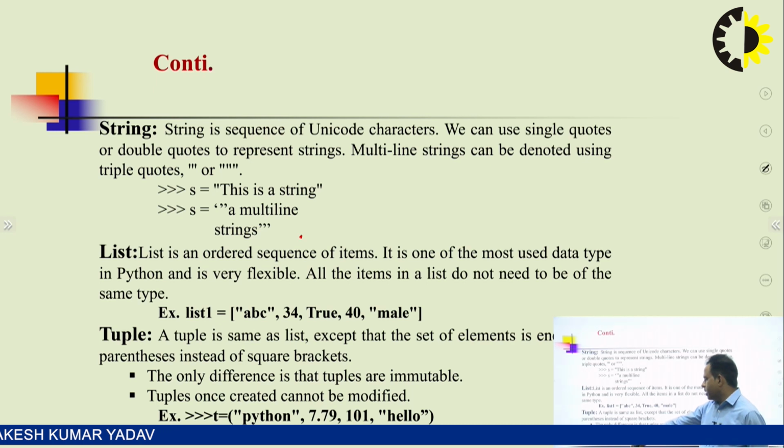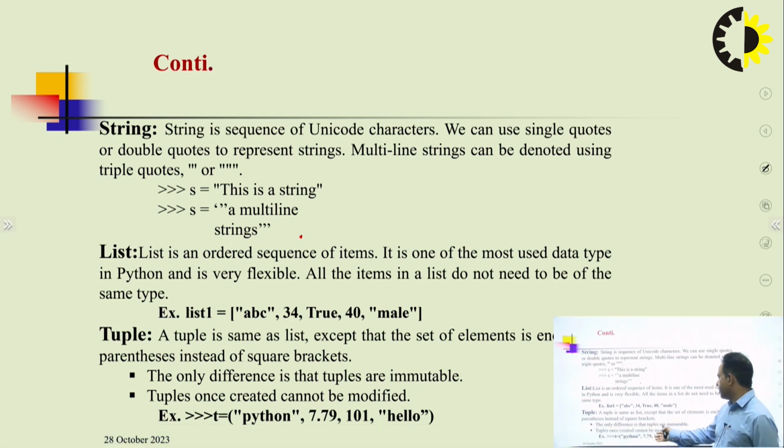An example: tuple is equal to, with parentheses, the different data types you have just mentioned here, string, float value and decimal value, and again a string. So this is similar to a list, but the main concept is that once tuples are created, they cannot be modified inside the program.